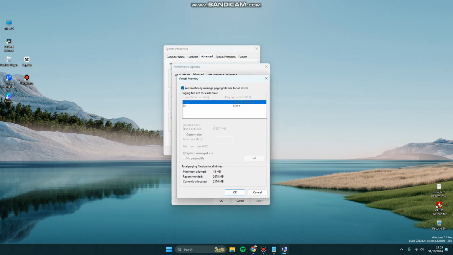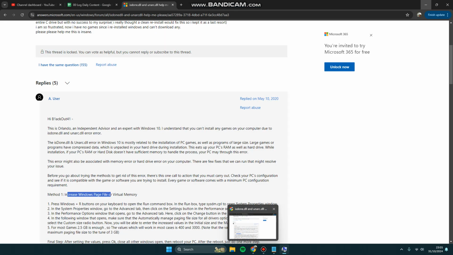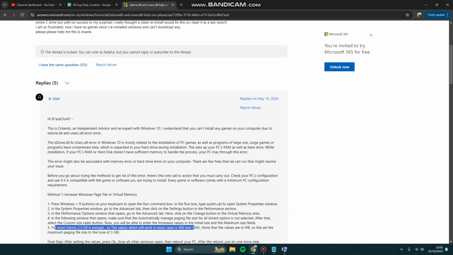Here you can try to untick the box Automatically Manage Paging File Size for All Drives and click on Custom Size. You can fill in this blank based on the RAM of your laptop or PC. For most games, 2.5 GB is enough, so the values which will work in most cases are 4030 and 3000. Note that the values are in megabytes, so this sets the maximum paging file size to the tune of 3 GB.